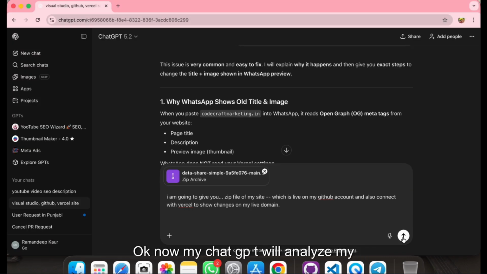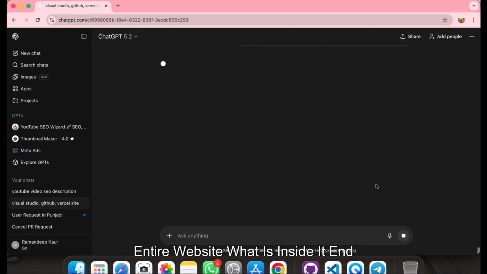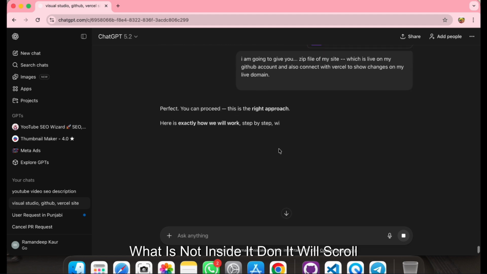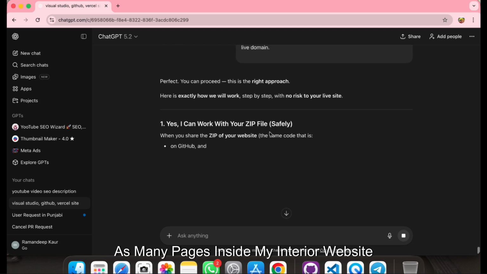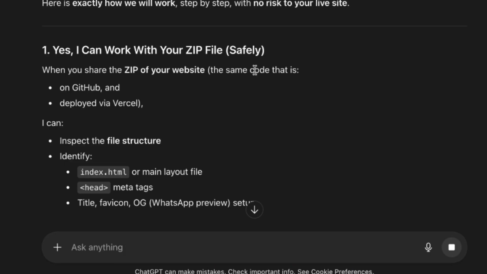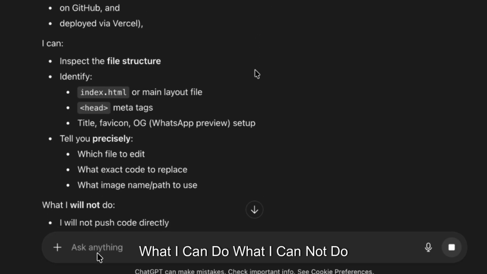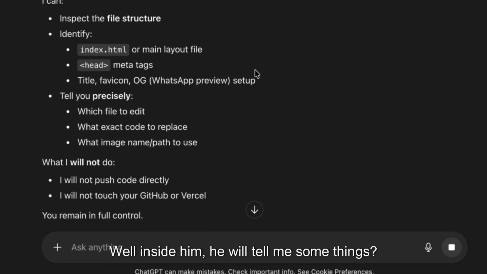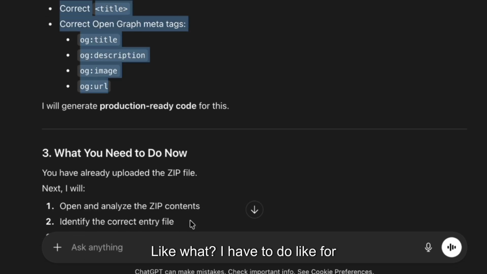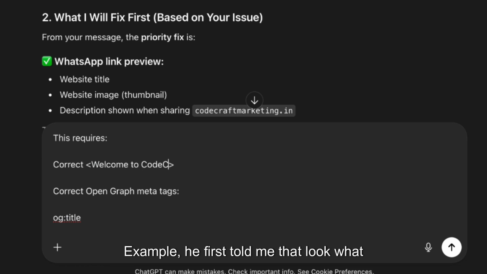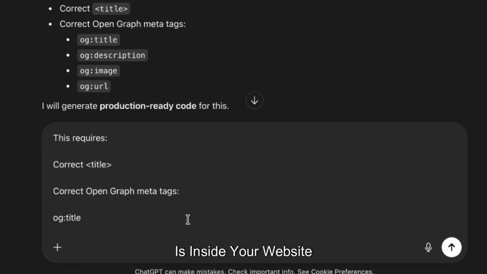Now ChatGPT will analyze my entire website, what is inside it and what is not. It will go through all the pages inside my website, then tell me what I can do and what I can't do. For example, it first told me what is inside my website.